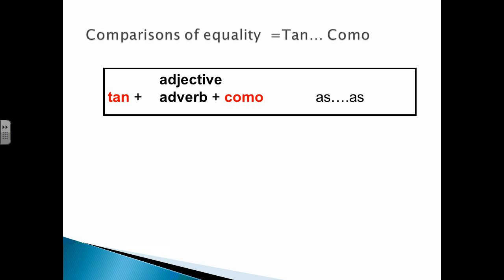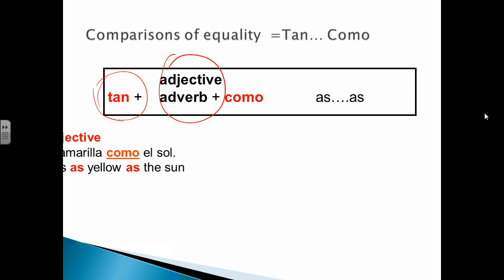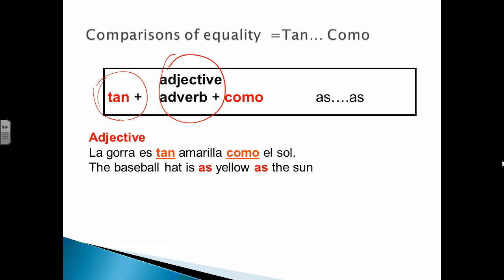Comparisons of equality. This is a little bit more complicated because the tan right here will change depending on what we have in the middle. Okay, so tan como, as, these are comparisons of equality, would be used if you're describing an adjective or an adverb. Por ejemplo, la gorra es tan amarilla como el sol. The baseball hat is as yellow as the sun, rather than saying the baseball hat is more yellow than the sun. Amarilla va con la gorra.